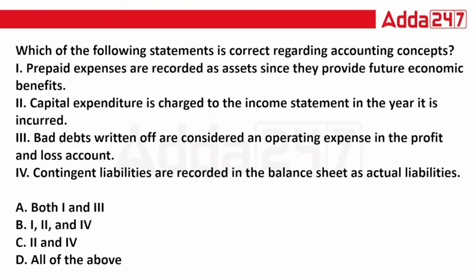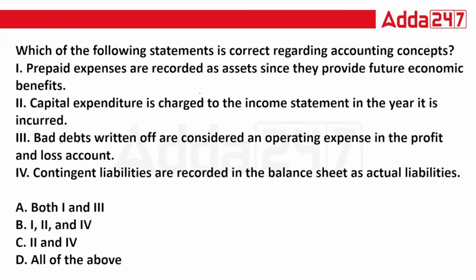So this is the first question. Which of the following statements is correct regarding accounting concepts? Very first option: prepaid expenses are recorded as assets since they provide future economic benefits. Second, capital expenditure is charged to the income statement in the year it is incurred. Third, bad debts written off are considered an operating expense in the profit and loss account. Fourth, contingent liabilities are recorded in the balance sheet as actual liabilities.